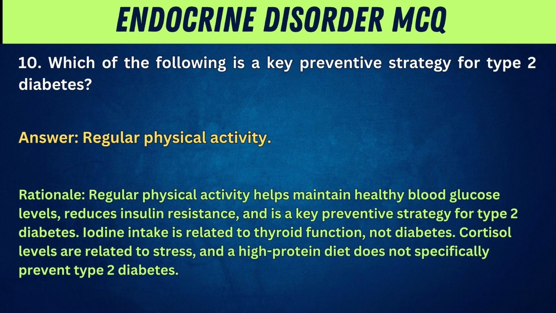Rationale: Regular physical activity helps maintain healthy blood glucose levels, reduces insulin resistance, and is a key preventive strategy for type 2 diabetes. Iodine intake is related to thyroid function, not diabetes. Cortisol levels are related to stress, and a high-protein diet does not specifically prevent type 2 diabetes.